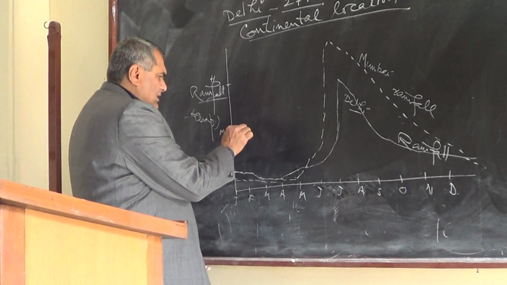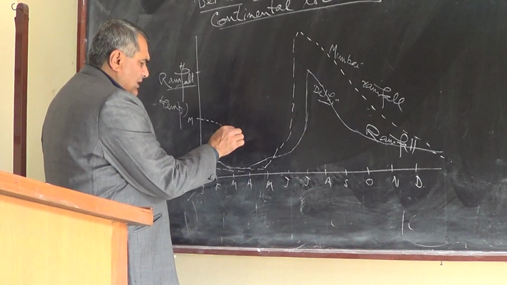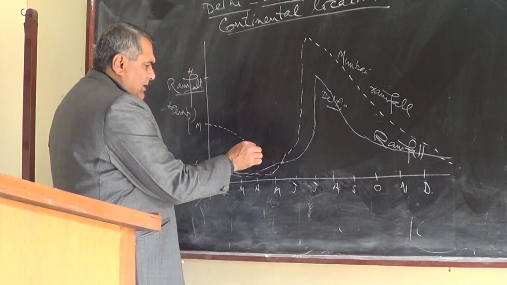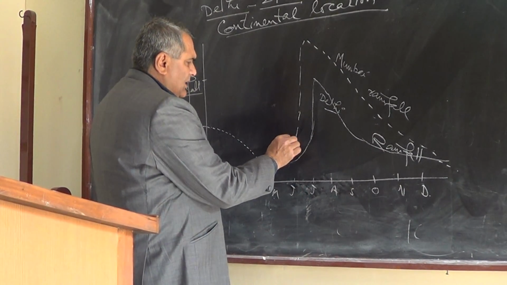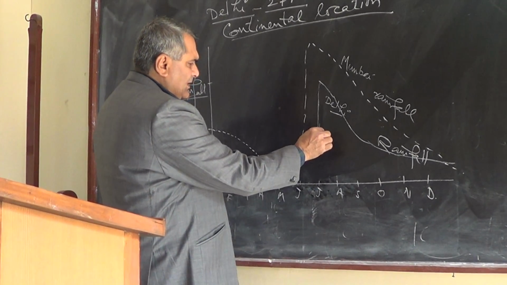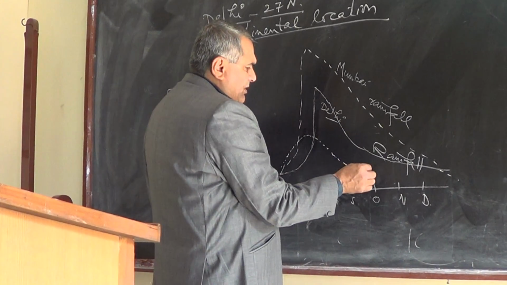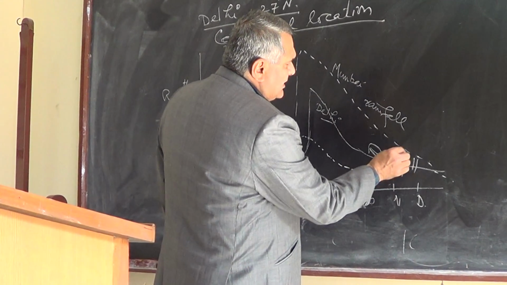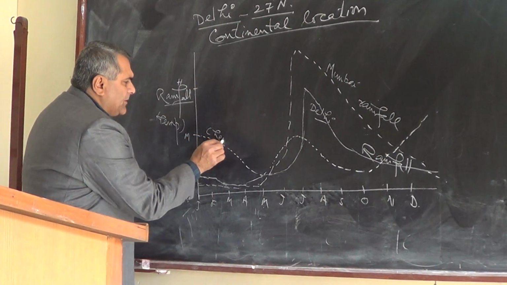In January there is moderate rain, and through February, March, April the amount of rain increases here. May, June, July, it is like this, then August, September, October, November and December. This is the graph of Chennai.